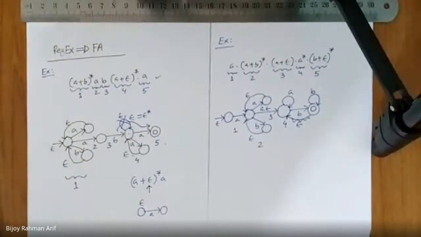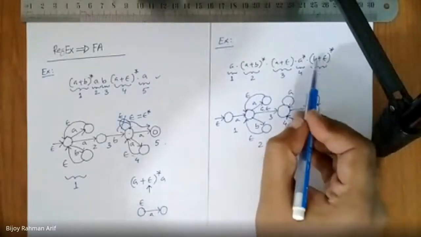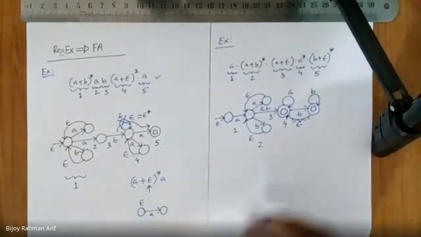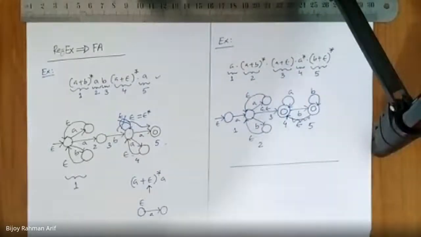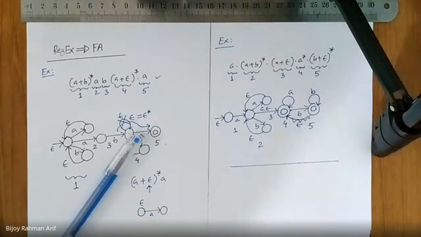Anything else? But sir, the one before it should also be a final step. Yes, that's what I'm talking about. Because of this epsilon or B star epsilon, this would also be a final step. So this is the case. So this is the answer. Good, very good. This is the answer. All right.